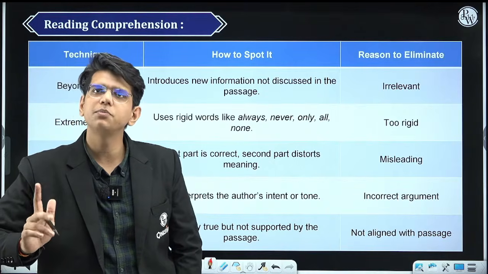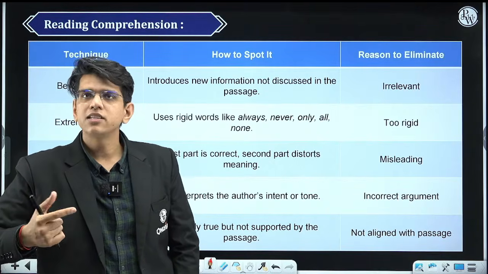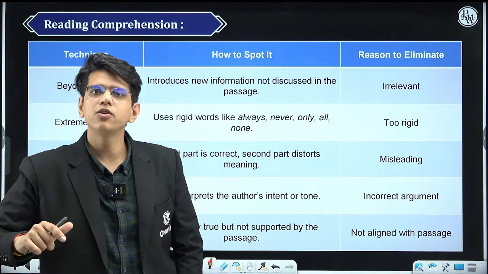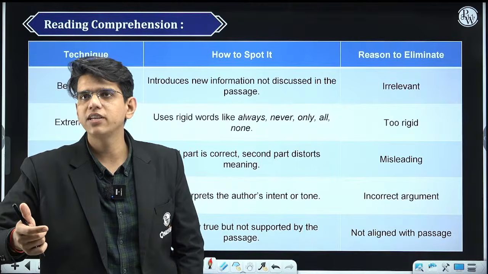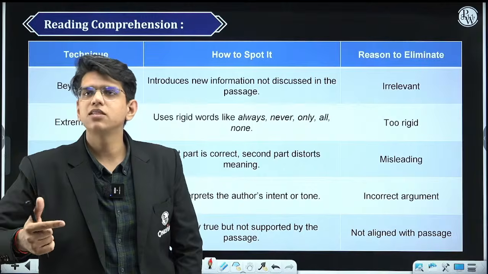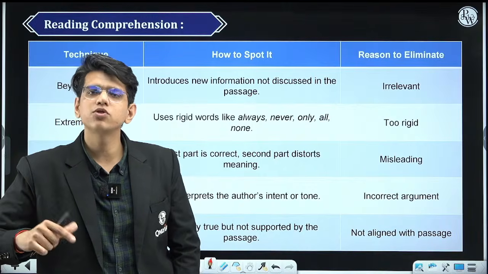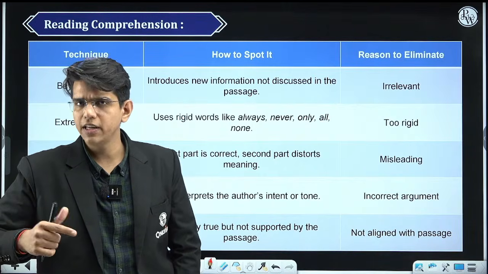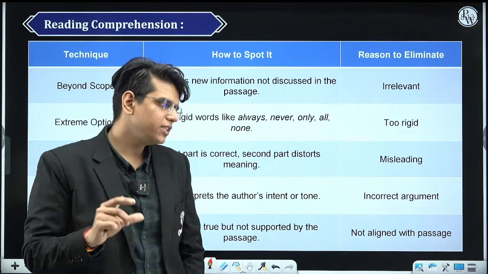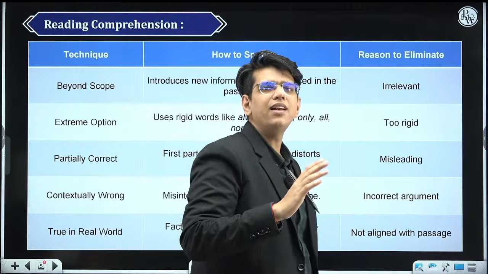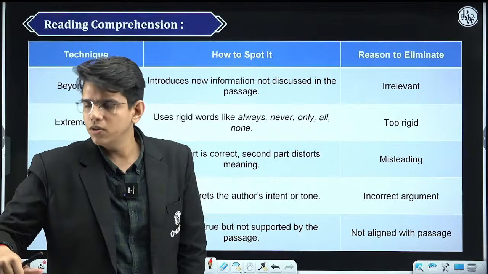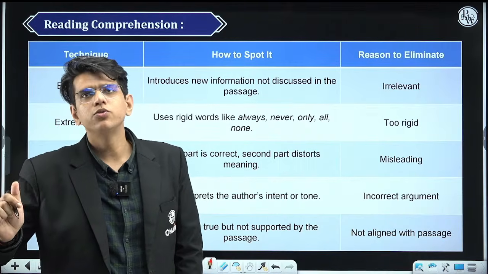And in reading comprehension, if you make mistakes, it is not like mathematics where 2 plus 2 is equal to 4. There you will think you have solved 15-20 questions. When you come back and check the answers, there can be a situation where you have solved most of the questions incorrectly because the options are very close. So you need to be very sure before attempting the reading comprehension section. Otherwise you will find that you have got more negative marks than positive, and it is of no use.